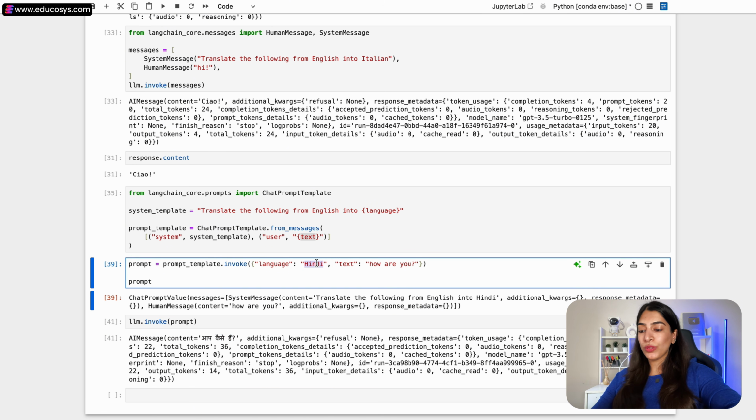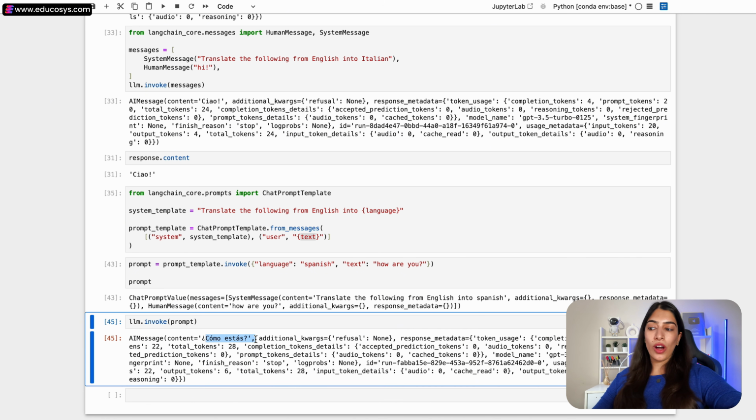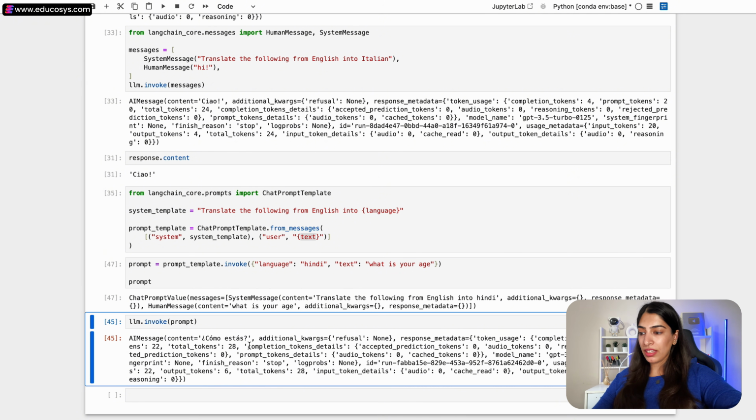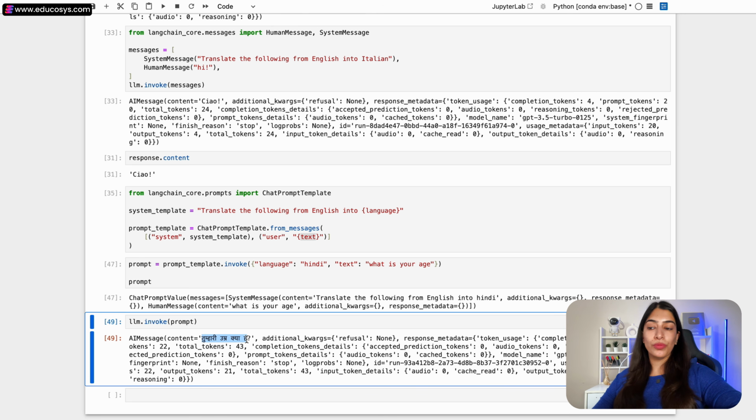Now similarly, suppose we want to do it in Spanish. That is again, how are you, right? So Spanish, how are you? Let's try running it. So this is the Spanish of how are you. Okay, similarly, suppose we want to say, in Hindi, what is your age? Simple. Okay, and let's run this, and we should be able to see तुम्हारी उम्र क्या है.